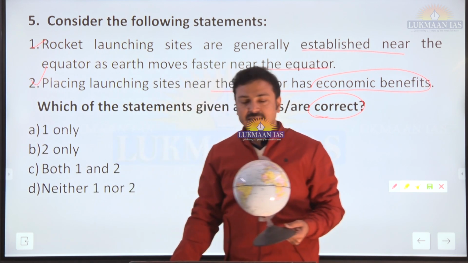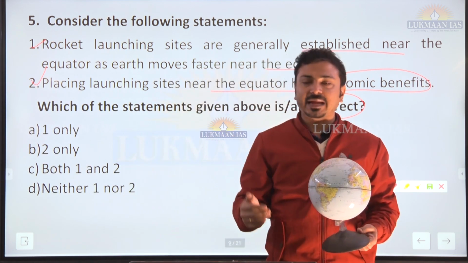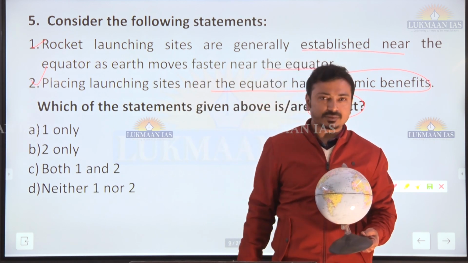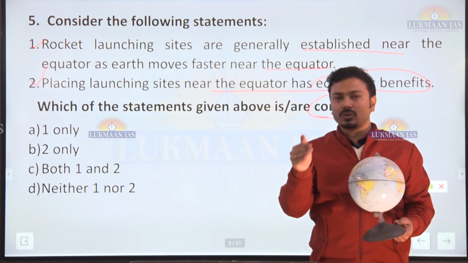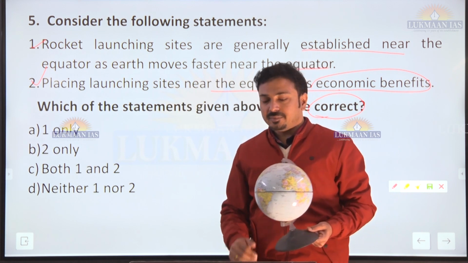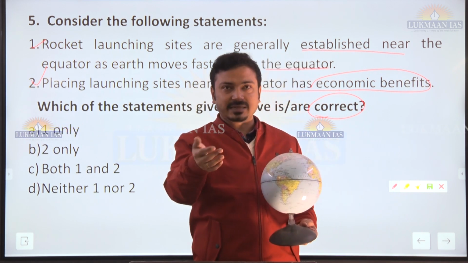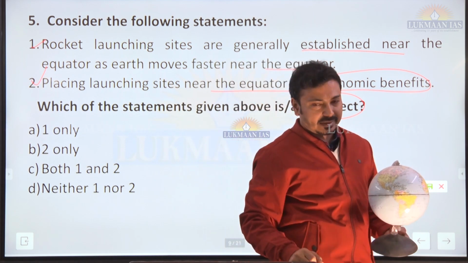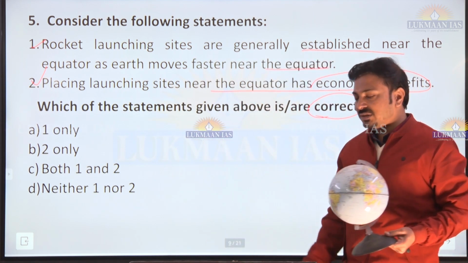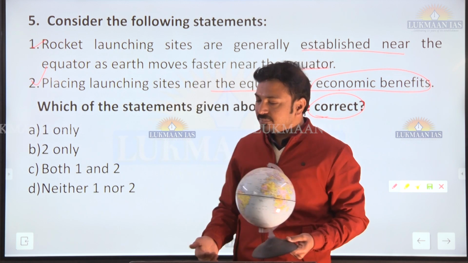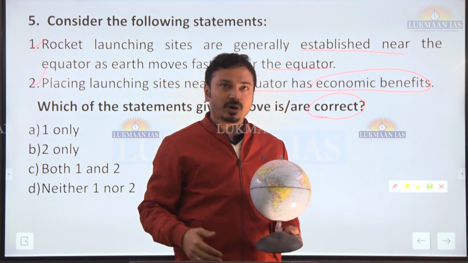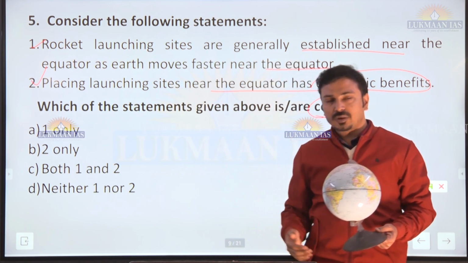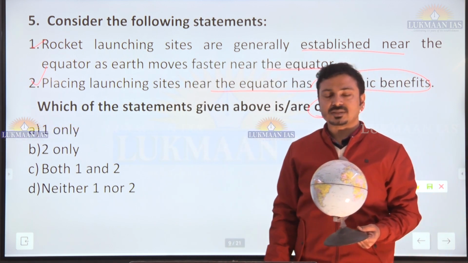One more aspect is that generally launching sites are located along the eastern coast of the continents. Okay, on the eastern coast. Why? Let's understand with the best example, Sriharikota, which we have in India, ISRO's launching center, or rocket launching center. Or if you talk about NASA, Gulf of Florida, again it is the eastern coast. I am giving you examples. Let's understand the concept behind this.